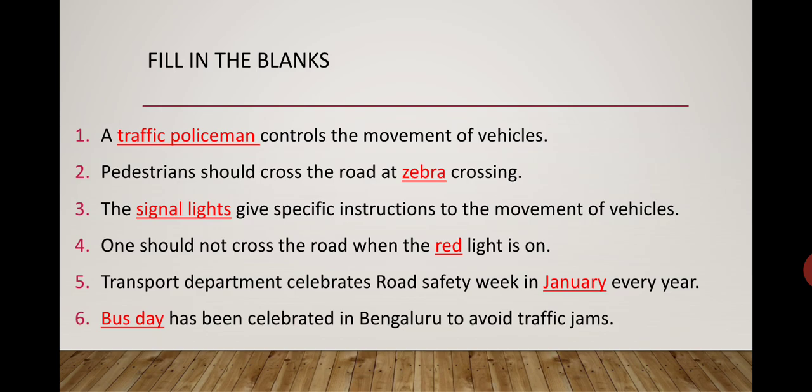Second, pedestrians should cross the road at dash crossing. Pedestrians should cross the road at zebra crossing. What do you mean by zebra crossing? The black and white stripes on the road are specially meant for pedestrians to cross the road. That is called zebra crossing. Why is it called zebra crossing? It looks like the zebra. On the zebra animal, the black and white stripes are there. So that's why it is called zebra crossing.